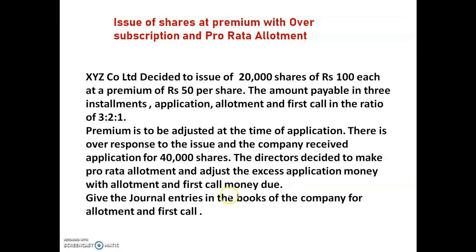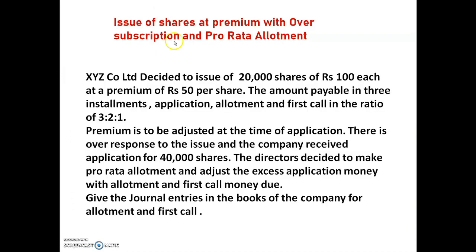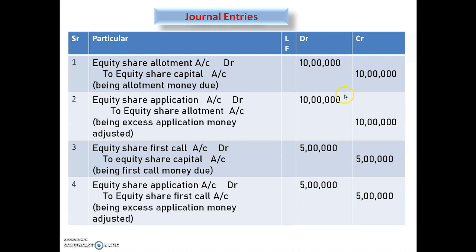So in this question, we are going to do the journal entries for allotment and first call only. So let's see it. See here, journal entries. The first one is the allotment due entry, that is equity share allotment account debit to equity share capital account. See here, the company issued 20,000 shares. We have to take this issuing amount, that is 20,000, and on allotment it is 50. Means the amount will become 10 lakh in both columns, that is in debit and credit column,